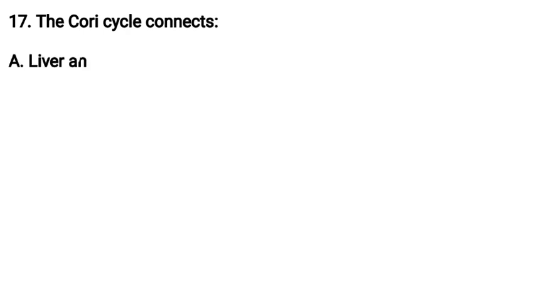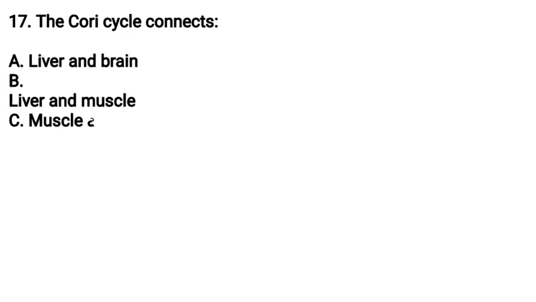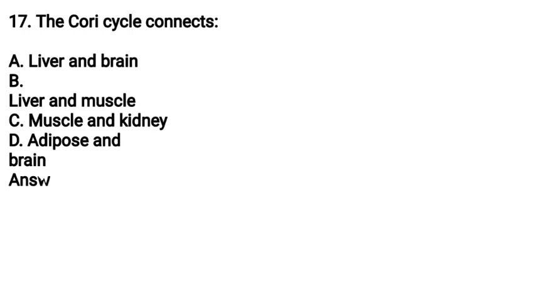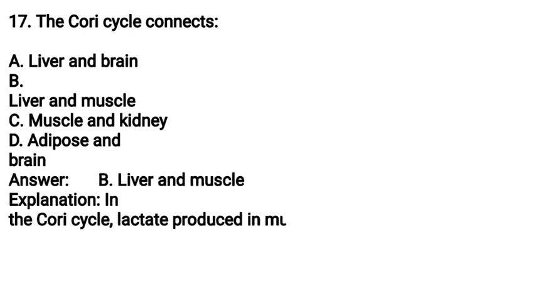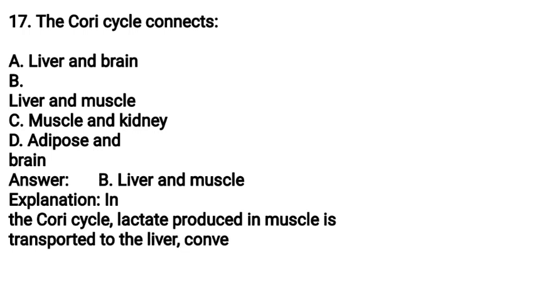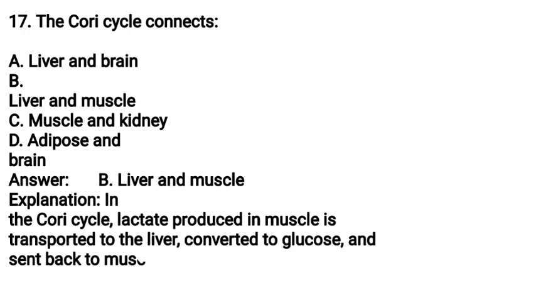(17) The Cori cycle connects A. Liver and brain, B. Liver and muscle, C. Muscle and kidney, D. Adipose and brain. Answer: B. Liver and muscle. Explanation: in the Cori cycle, lactate produced in muscle is transported to the liver, converted to glucose, and sent back to muscle.